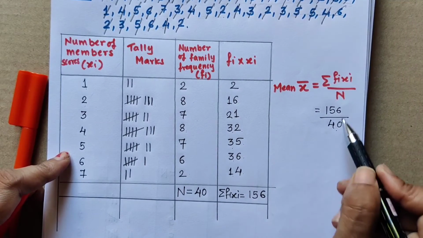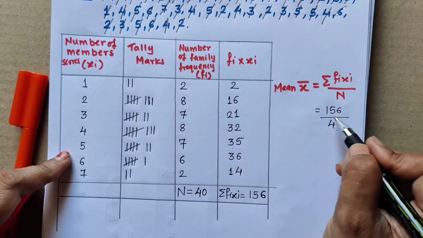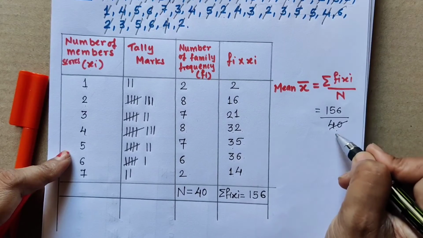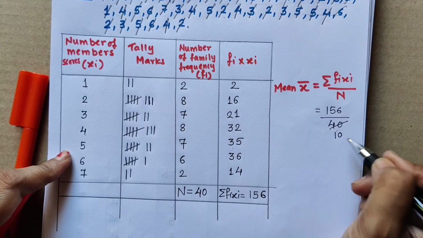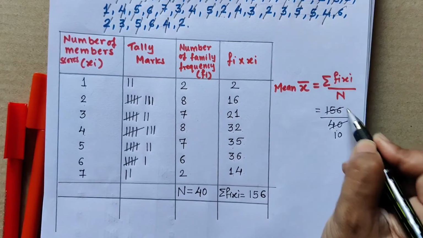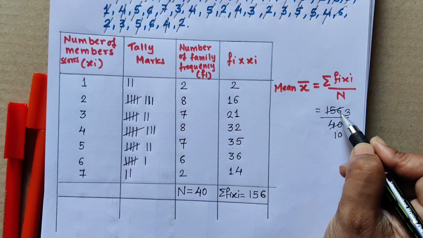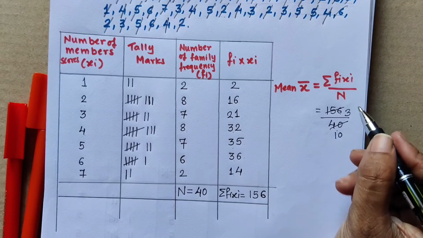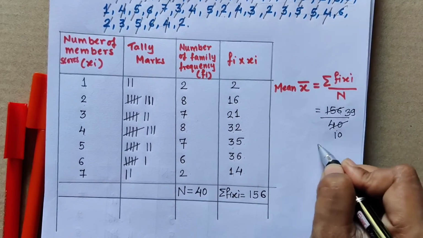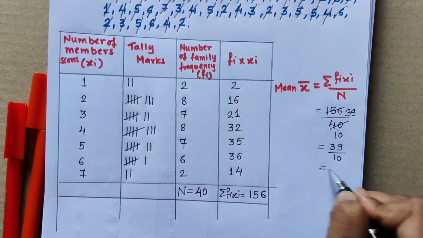Now let us check whether it is divisible by 4. 4 1s are 4, 4 zeros are 0, so we are getting 10 in the denominator. Let us check the numerator. 4 3s are 12, 15 minus 12, 3 remaining, this 6 means 36, 4 9s are 36, correct? So we are getting 39 upon 10. 39 upon 10 means 3.9.